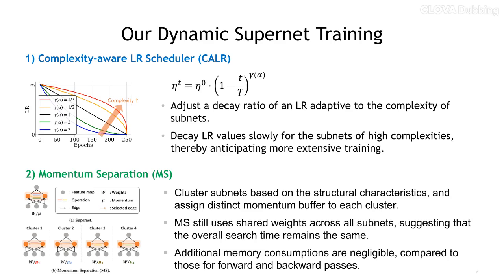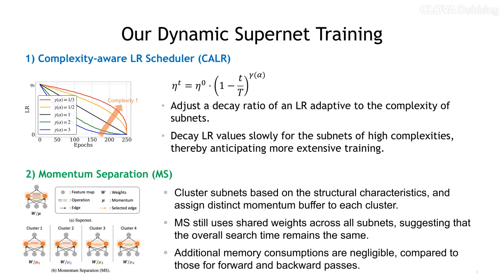To address the problem, we propose a dynamic supernet training framework that exploits distinct training strategies adaptive to individual subnets. First, we propose a complexity-aware learning rate scheduler that alleviates the unfairness problem for the subnets. Specifically, considering the number of parameters to tune for each subnet, we slowly decay the LR of high-complexity subnets to encourage more parameter updates while we accelerate the LR decay for low-complexity ones. This enables a more balanced training of each subnet according to its complexity, alleviating the ranking inconsistencies.